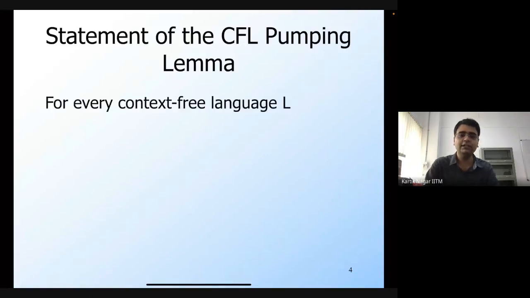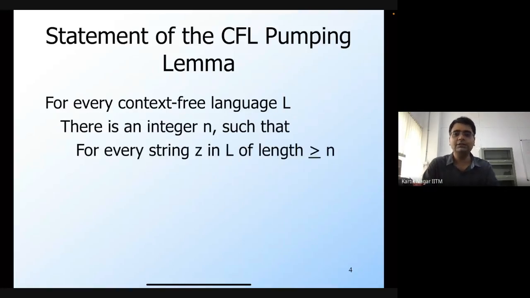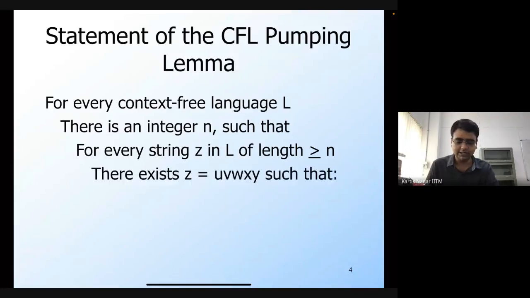So for every context-free language L, if L is a context-free language, then there exists an integer n, such that if you take any string z that is in the language and that is long enough, which means that its length is greater than or equal to n, then I can break down this string z into 5 parts: u, v, w, x, and y.